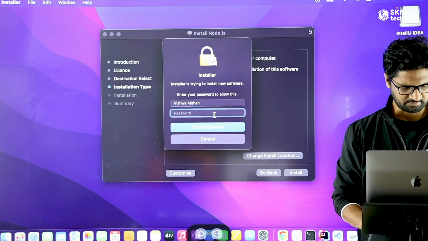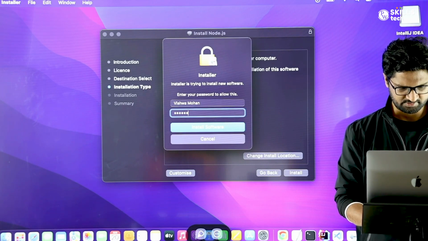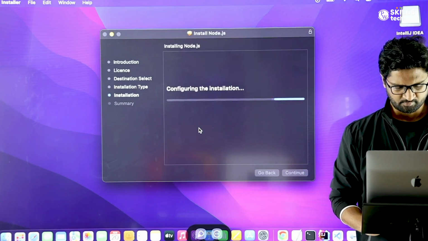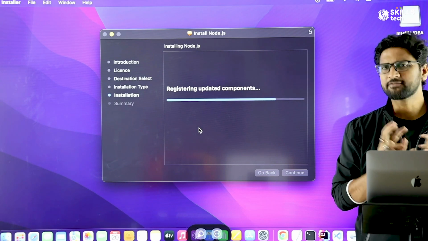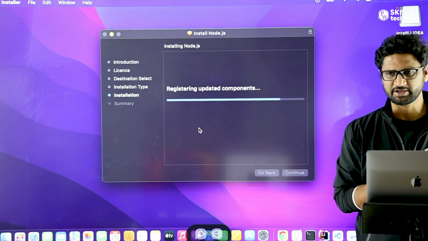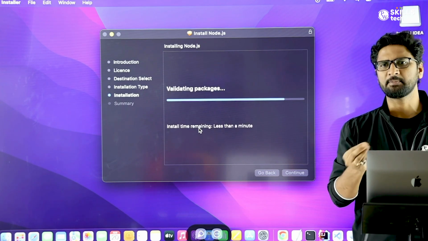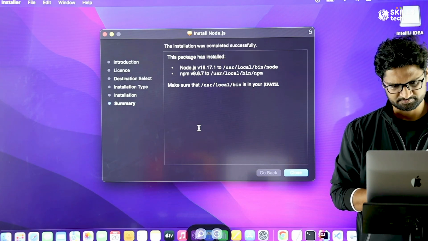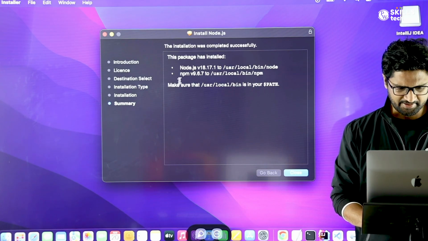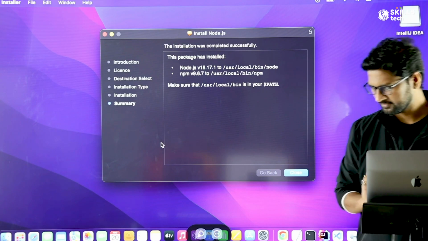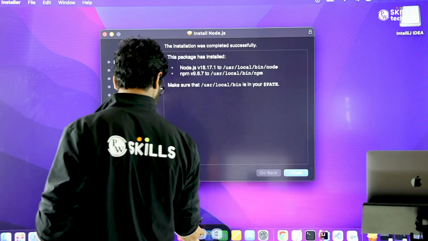I have to make use of my password. Let me go and pass my password. So it will take a few minutes, running some background jobs to make sure that Node.js is all up and running and is available in your system. So as you can see here, let's try to understand this in a better way.